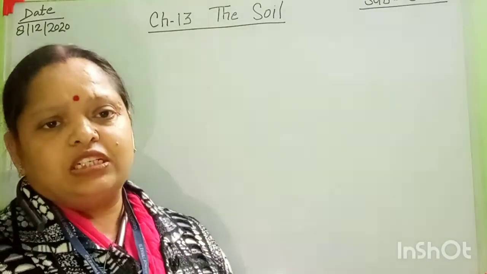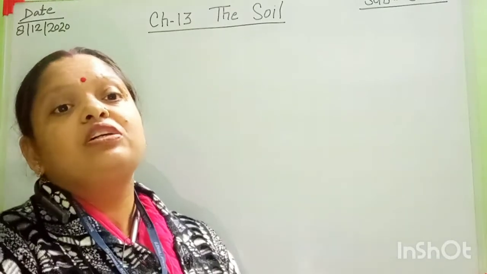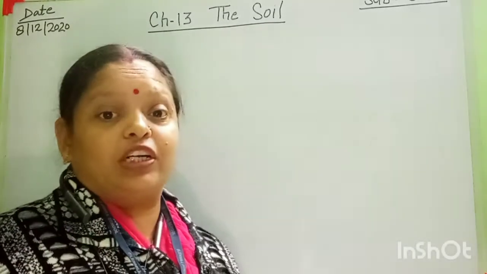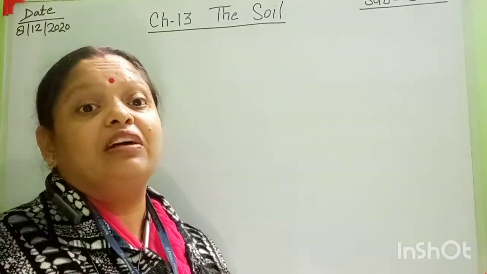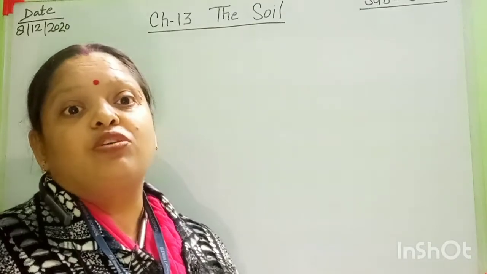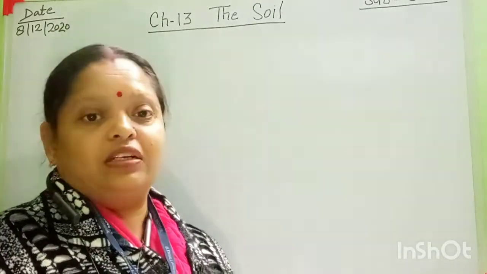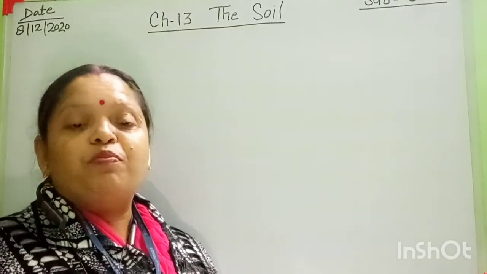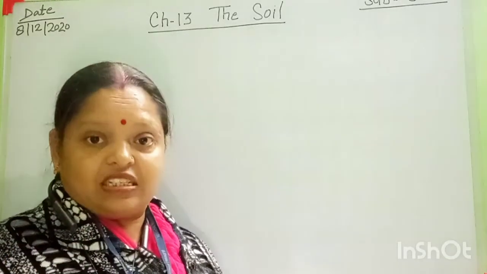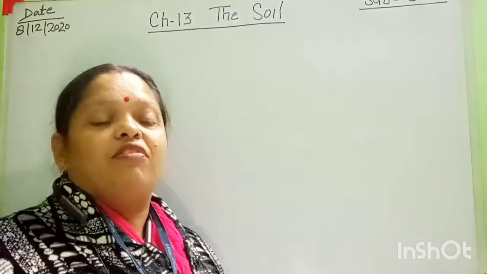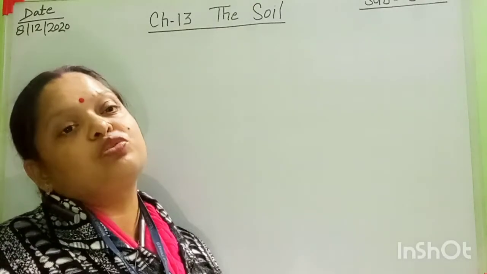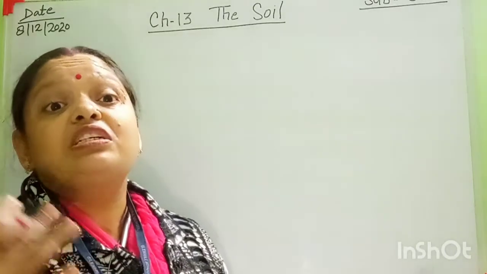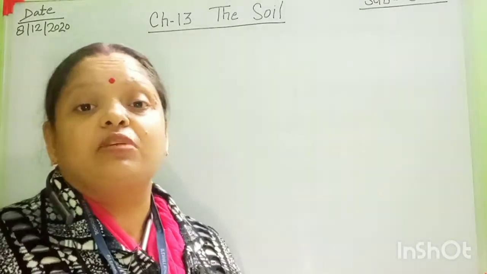After that, soil erosion. What is the meaning of soil erosion? Soil erosion means the removal of the topsoil by running water, by flood, by moving wind. That is called soil erosion. Okay, and how do we control this? By planting more trees, we can stop soil erosion, because soil is a gift by nature and it is our support system of life.